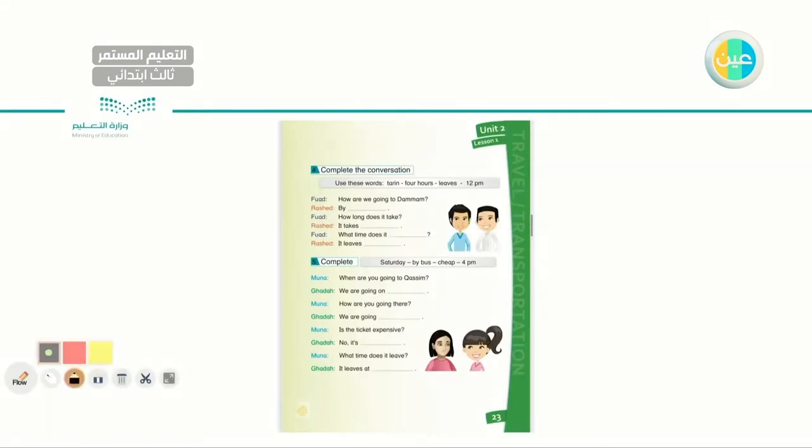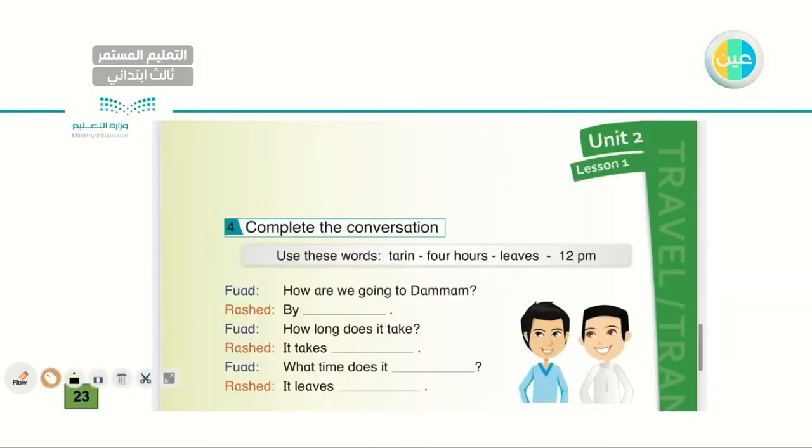Now, you have this at page 23. Make sure you have this in your book. I will have it zoomed in a minute, but make sure you're having this. So let's go to this one. Complete the conversation. As you can see, I have a conversation between Fuad and Rashid with some missing words.